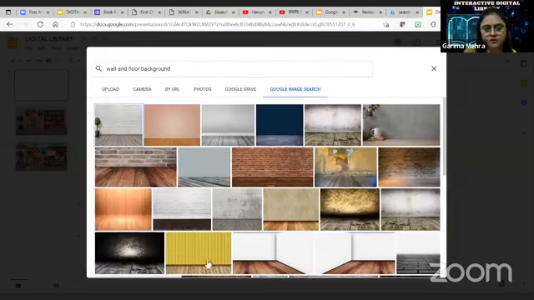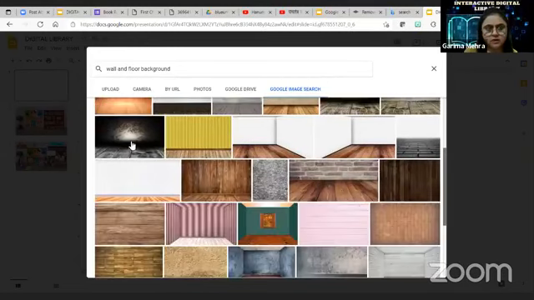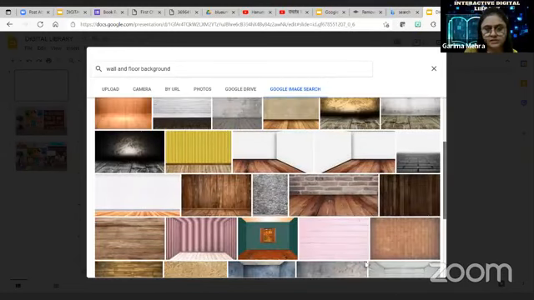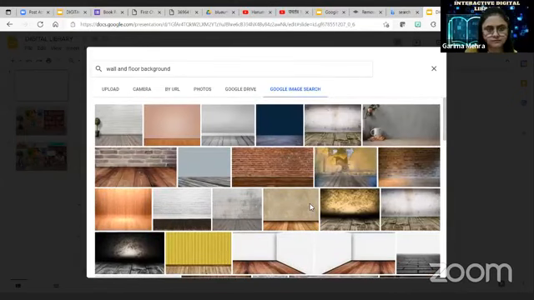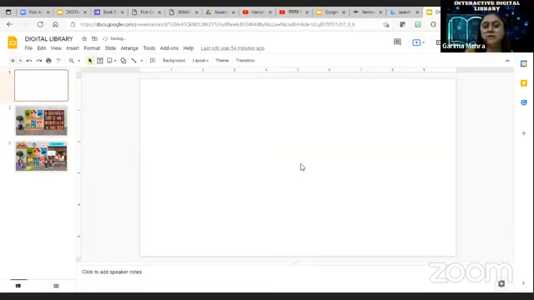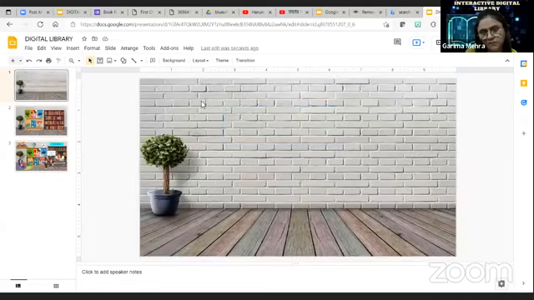We will get a lot of options over here. You can take any option from these and insert it like this. The advantage of inserting the background from here is that it will not move. If someone tries to move this background, it will not move, it will stick to your slide.